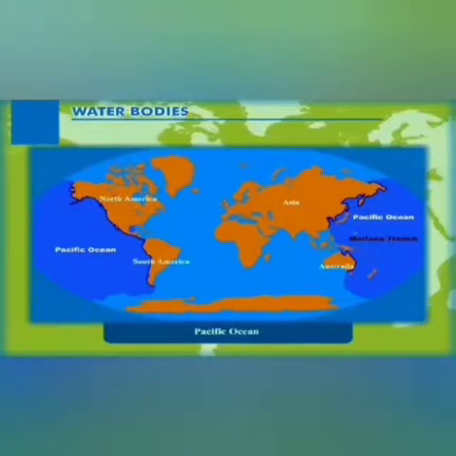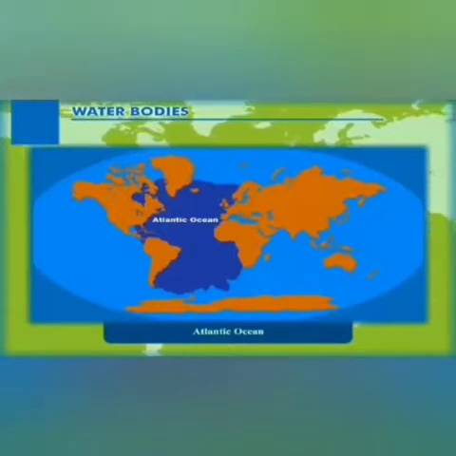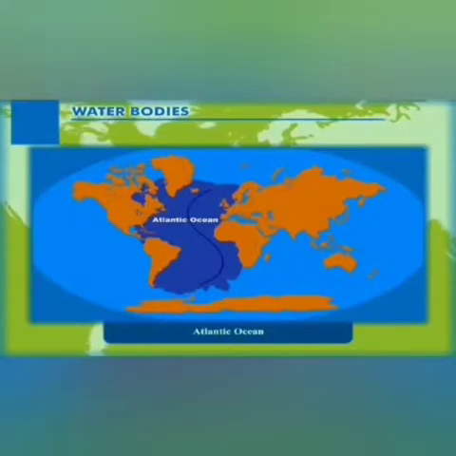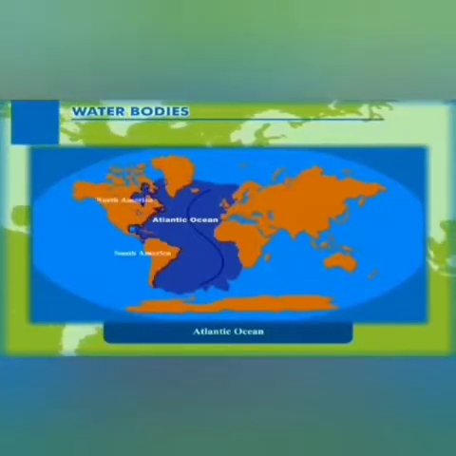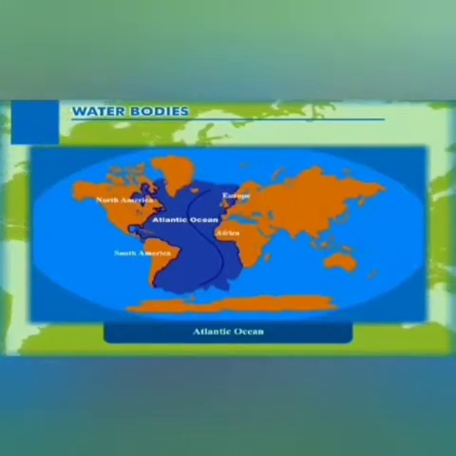Now another ocean is the Atlantic Ocean. It is the second largest and the busiest ocean in the world, and it is less than half the size of the Pacific Ocean, and it covers 20.8% of the total surface area of the earth.